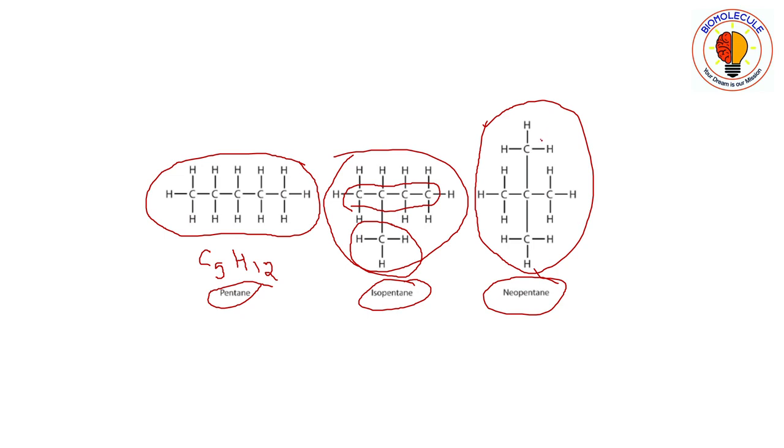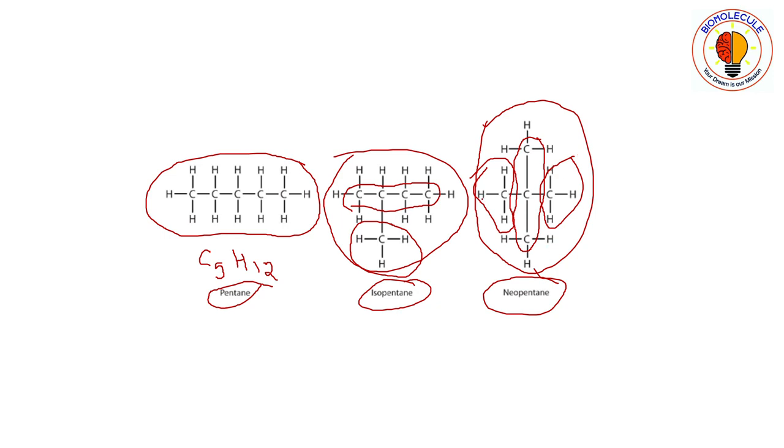Whereas in neopentane the longest chain contains 3 carbon atoms and the middle carbon contains 2 substituent molecules. So although pentane, isopentane and neopentane have the same molecular formula, their arrangements of atoms in space are different. So they are the isomers of each other.